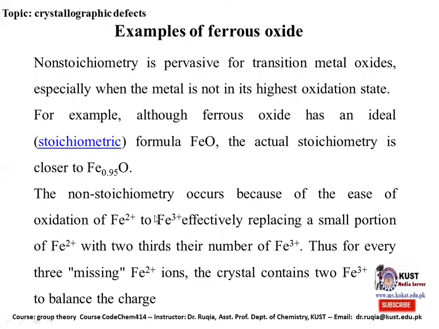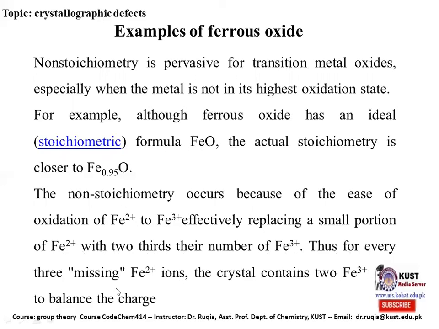The non-stoichiometry occurs because of the ease of oxidation of iron to change from +2 to +3, effectively replacing a small portion of the Fe+2 with two-thirds their number of Fe+3. The iron +3 state can easily replace the iron in +2 state.